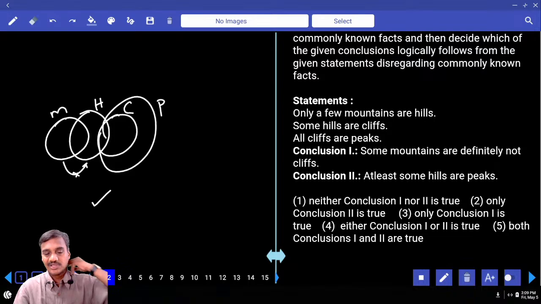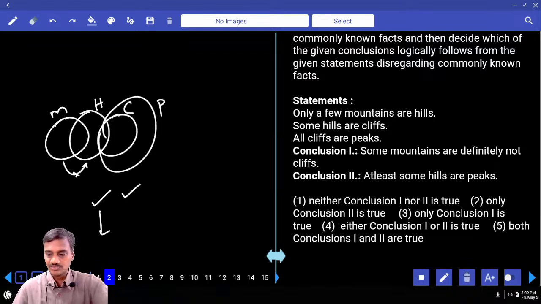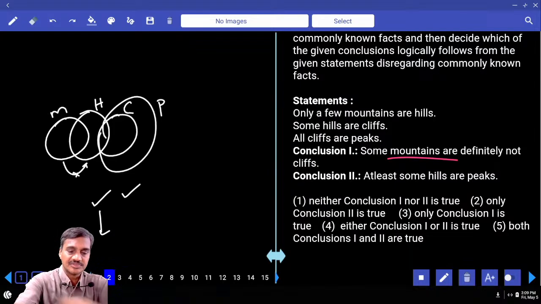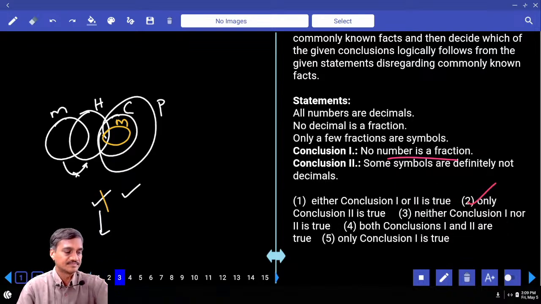The next one, some hills are peak. And a hill and a peak, there is an intersection between these two. Then the first one is a negative conclusion. To make this one false, I need to write down all mountains are cliff. Now this entire mountain is a part of this cliff. Now tell me whether I can write mountain like this or not. An alternate diagram makes the previous conclusion false. So what is your answer? Only 2. And it is given in the choice for question number 2.